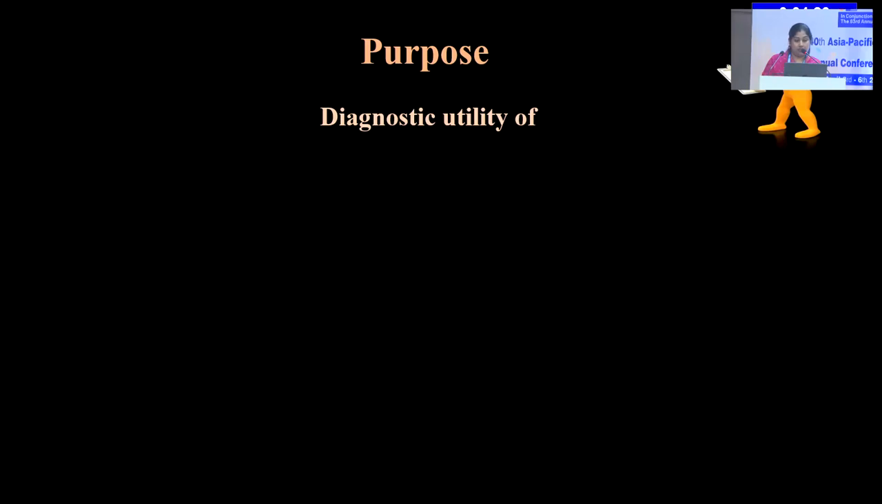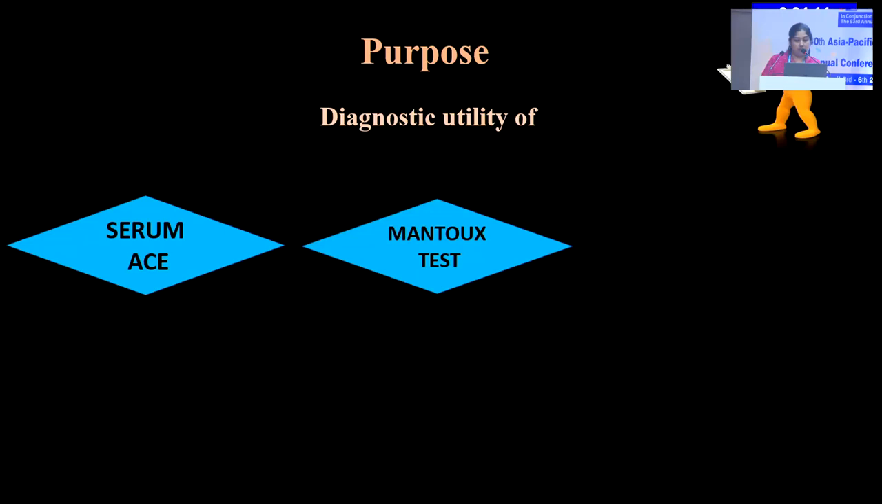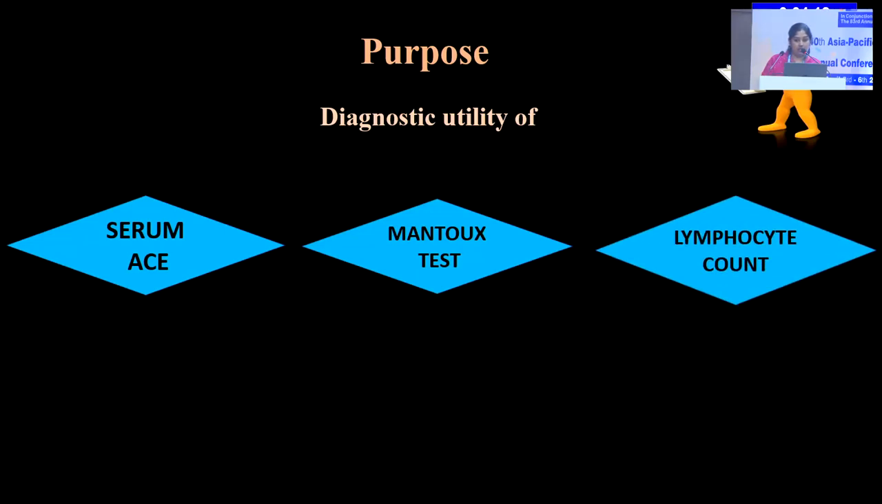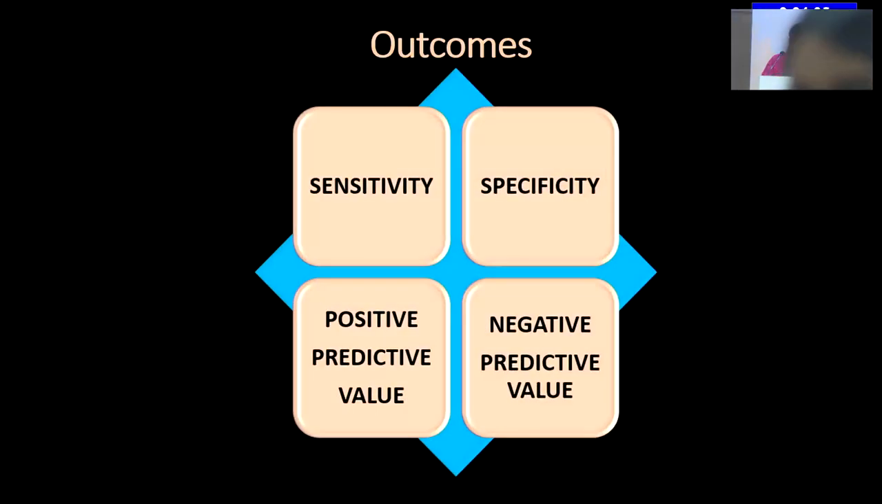The purpose of the study was to evaluate the diagnostic utility of serum ACE, Mantoux test, and lymphocyte count, both in isolation and in combination, in the diagnosis of ocular tuberculosis and sarcoidosis. The outcomes were sensitivity, specificity, and positive and negative predictive value.